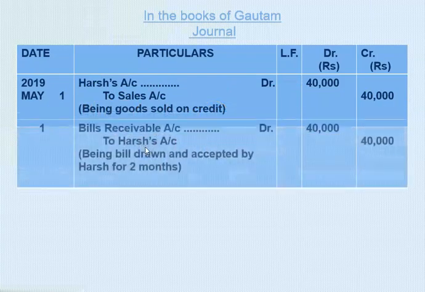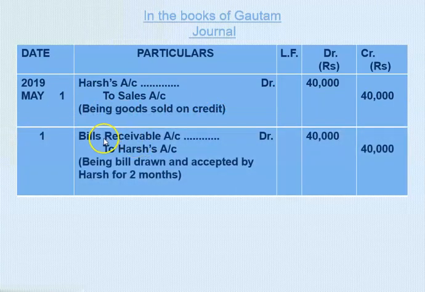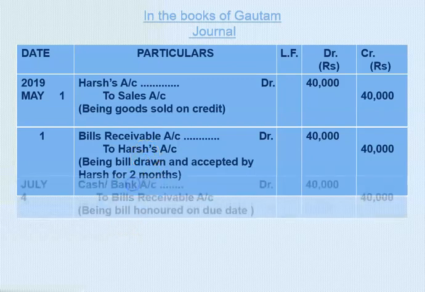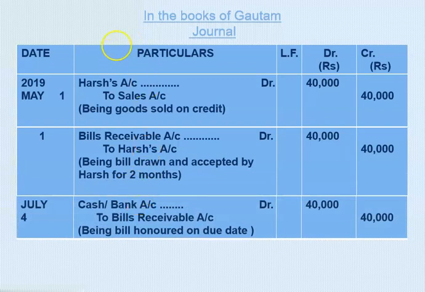The second entry is bill acceptance and therefore bill receivable account debited to Harsh account 40,000 rupees being bill drawn and accepted by Harsh for 2 months. Right? So this is the entry of bill acceptance. Now let us see here the entry number 3, that is the bill is honored on due date.